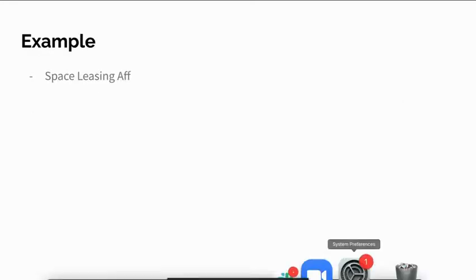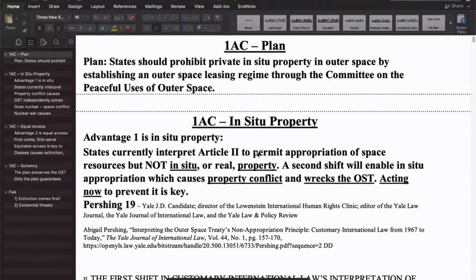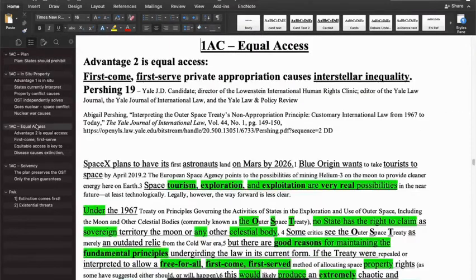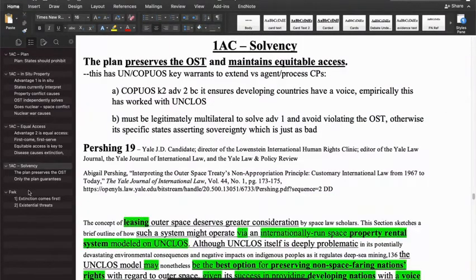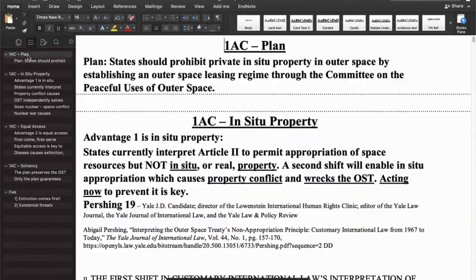An example would be the space leasing AF on the Jan-Feb topic of 2022, I guess. So as you can see on the left in the navigation bar, first is the plan text. Next is advantage 1, advantage 2, a solvency section, and then just framework, but that's not super important. So first is the plan text, which is that states should prohibit private in situ property in outer space by establishing an outer space leasing regime through the Committee on Peaceful Use of Outer Space. This is a little bit different than normal plans, but it is essentially still the same.